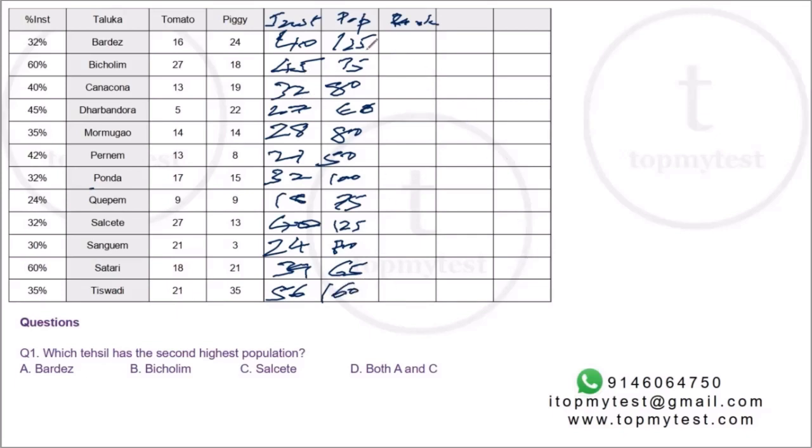Okay, now I have to rank these. Okay, so Tiswadi will be first, but I need the second one. Now there's an option of Bardes and Salset both also. So let's check if they have the same population. So 125 and 125, both of them have the second highest, right? So both of them will be ranked 2. Both of them will be ranked 2, right? And even this, so there'll be no third ranked one. So the fourth rank will be Fonda.